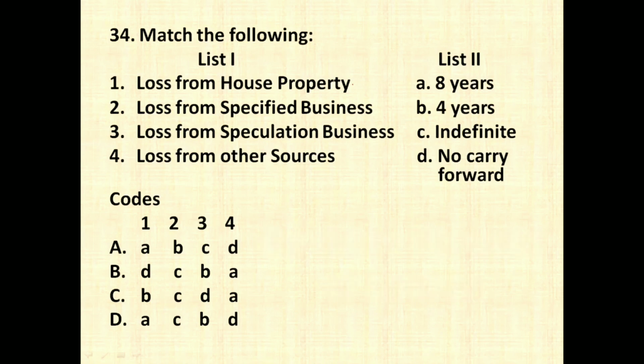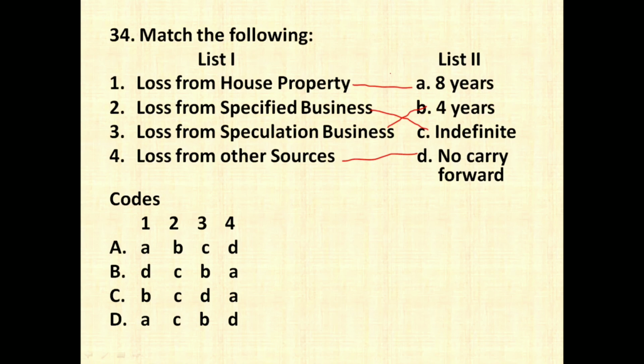So, friends, loss from house property can be carried forward up to how many years? Up to 8 assessment years. Loss from specified business has no time limit, so it is an indefinite period of time. Loss from speculation business is for 4 years, you have to remember, right? Loss from speculation business as well as loss from owning and maintaining race horses, both are for 4 years, and loss from other sources cannot be carried forward at any time.